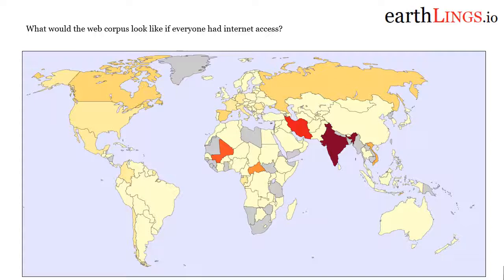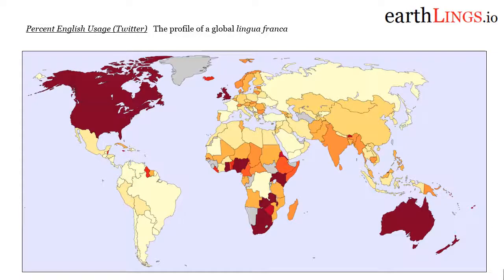But the point is, we can take that data that we have, the Twitter data, the internet data, and correlate it with underlying population densities that we know about, and project it into a space as if everyone were equally represented. And then we can look at language mapping. So here we're looking at countries by the percentage of language use for each country, which is English. And so the first thing we see is that English is used all over the world.